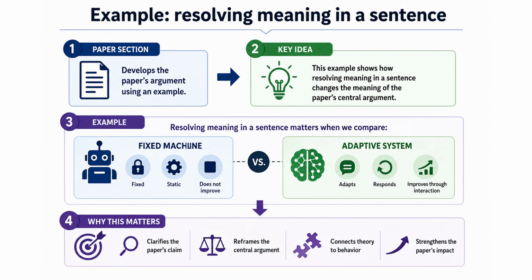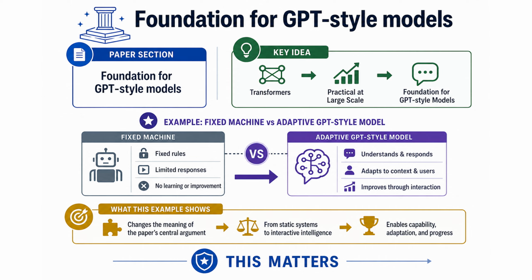Once that is clear, the next step is foundation for GPT-style models, because that extends the paper's argument in a more concrete direction. Foundation for GPT-style models: transformers became the architecture that made modern large-scale language models practical. For example, foundation for GPT-style models matters when we compare a fixed machine to one that can adapt, respond, and improve through interaction. What this example shows is how foundation for GPT-style models changes the meaning of the paper's central argument. This matters because it helps explain why this paper became one of the foundation stones of AI history.